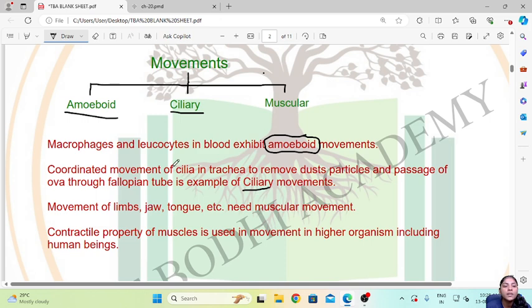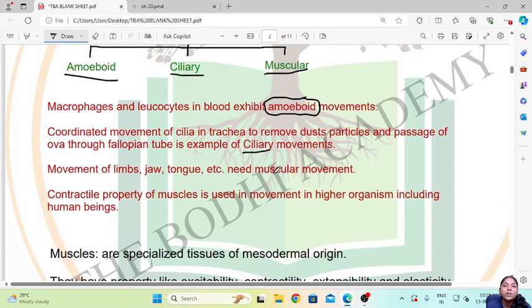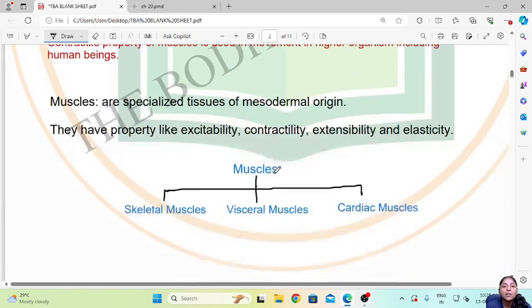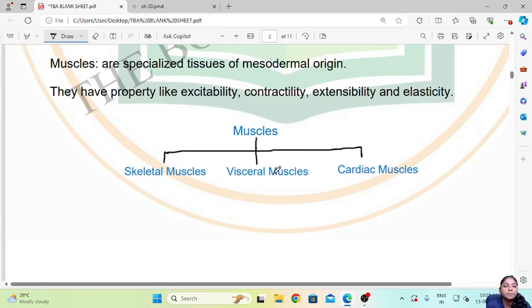Then movements of limbs, jaw, tongue, etc. need muscular movement. So when we move our hands, our jaw, when we talk, then all these require the muscular movements. That is the third type of movement. Now, contractile property of muscles is used in movement in higher organisms, including the human beings. Now, let us learn about the muscles.